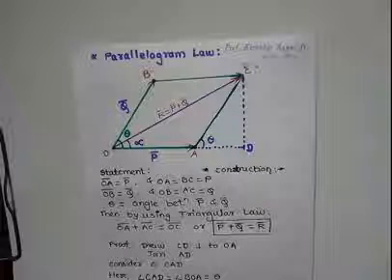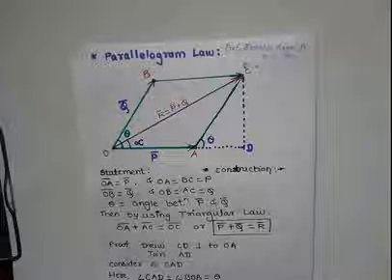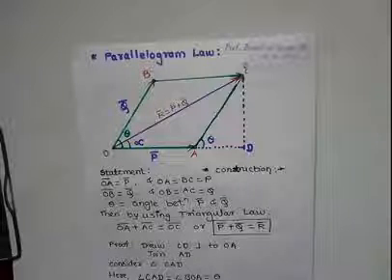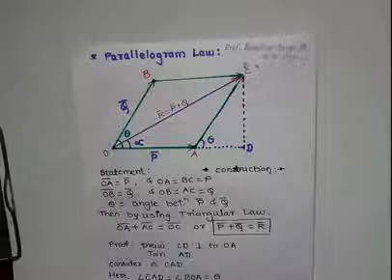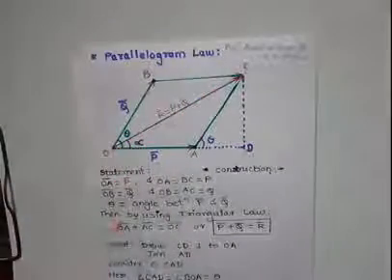Now we find the magnitude and direction of R bar, means magnitude and direction of the resultant.